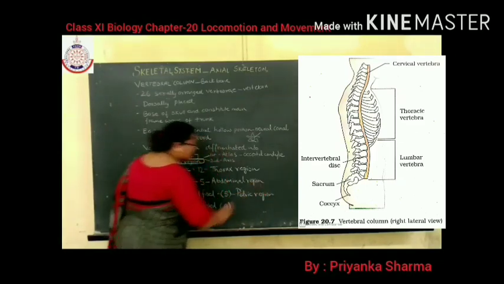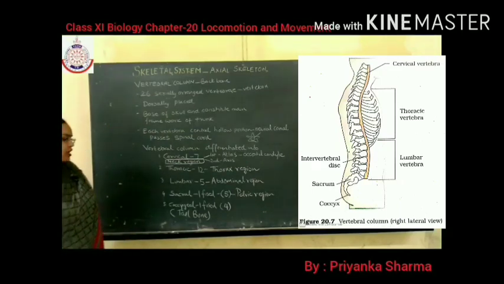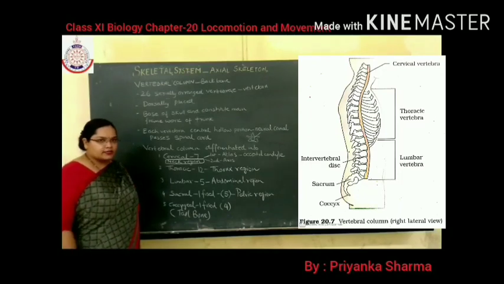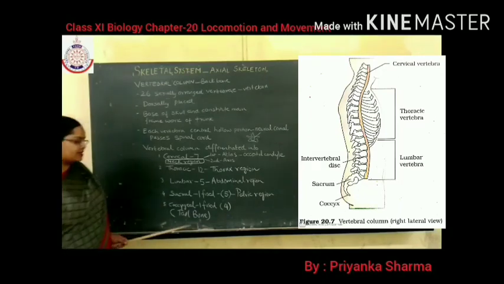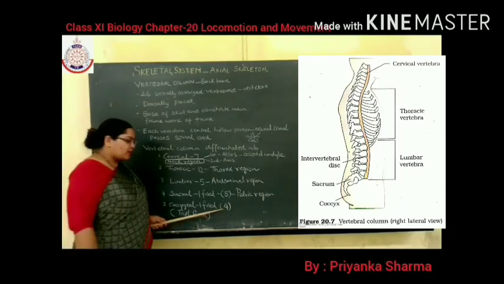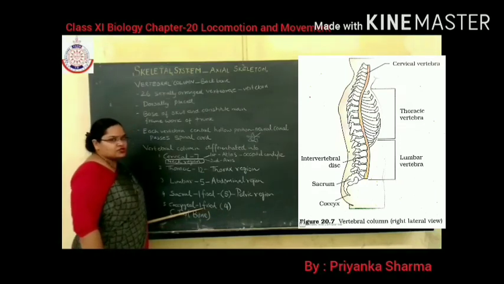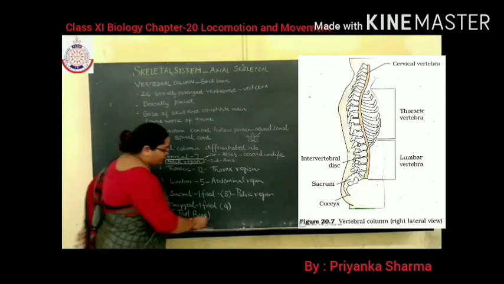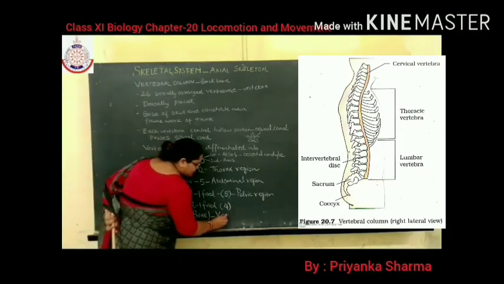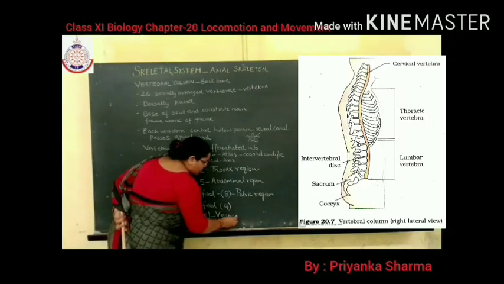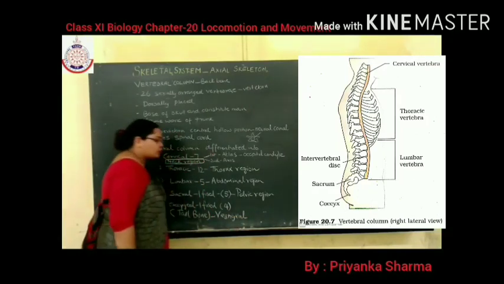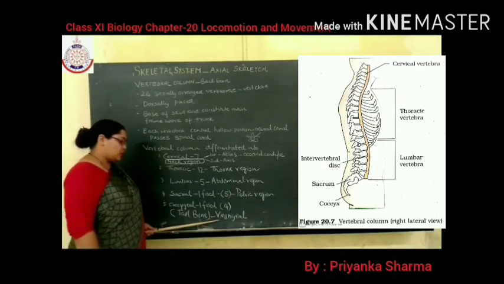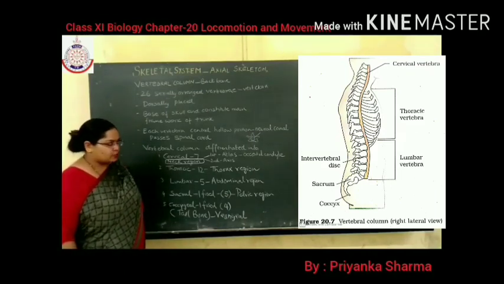Where is it present? It is present in the pelvic region. Now next is the coccygeal vertebra, or coccyx, or tailbone. It is also made up of fused vertebrae that form a single structure known as the coccyx or tailbone. And this tailbone is vestigial in human beings. Vestigial means of no use, non-functional. So it is vestigial in human beings. I hope it's clear to everyone.